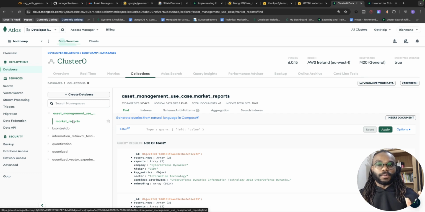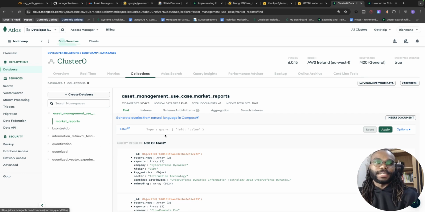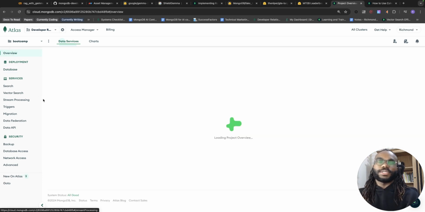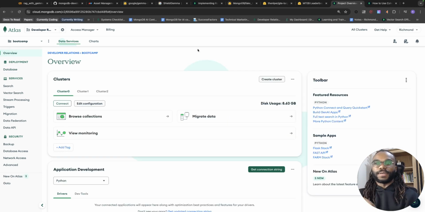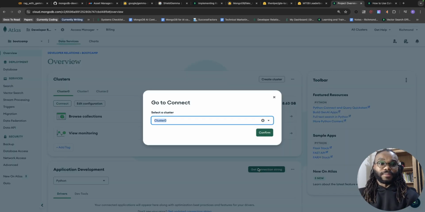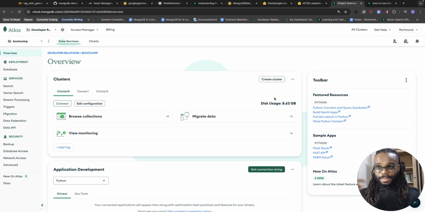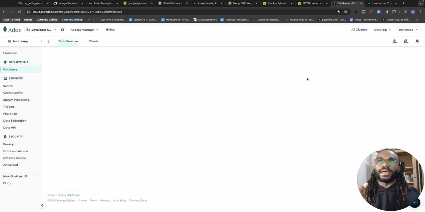All right. So we're in my MongoDB account, and we can see I already have the data. Ignore that, I'll show you this later. When you go into your MongoDB account, if you're logging in for the first time, you might be presented with a page like this. If you have an existing cluster, maybe you're an existing MongoDB user trying to understand how you can build RAG pipelines, you can get your connection string very easily. There are very good buttons that can help you create your database and create your connection string. So first things first, let's see how we create a database.